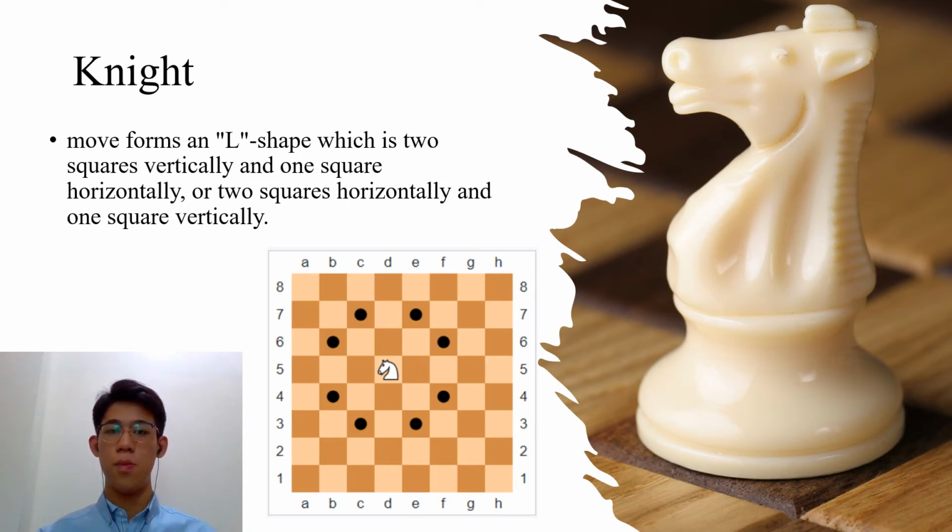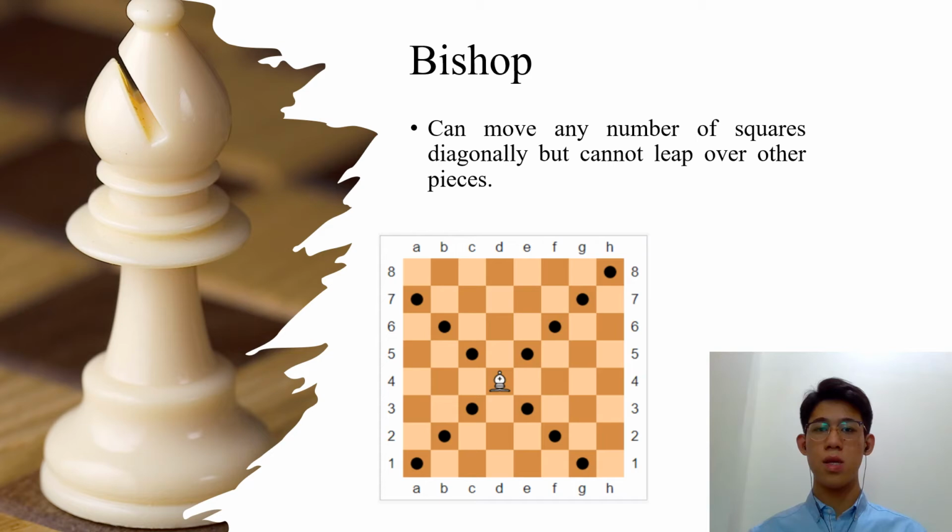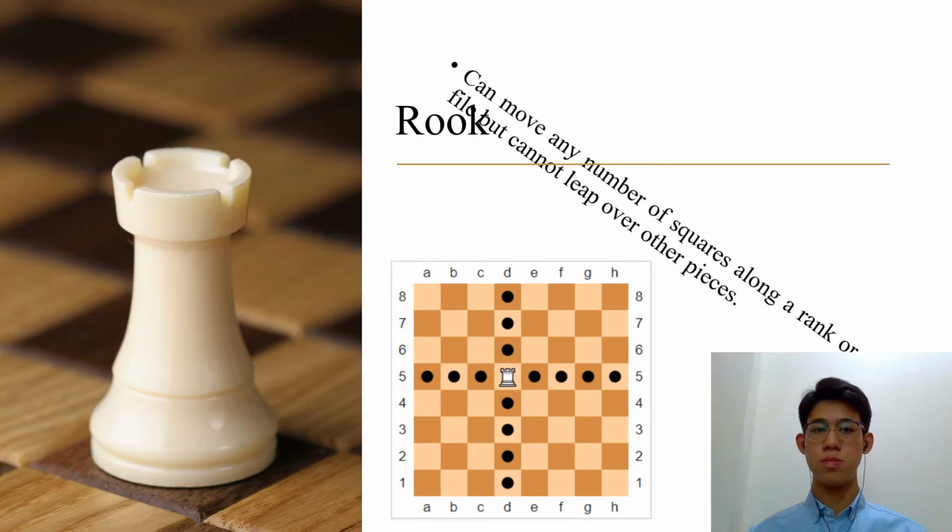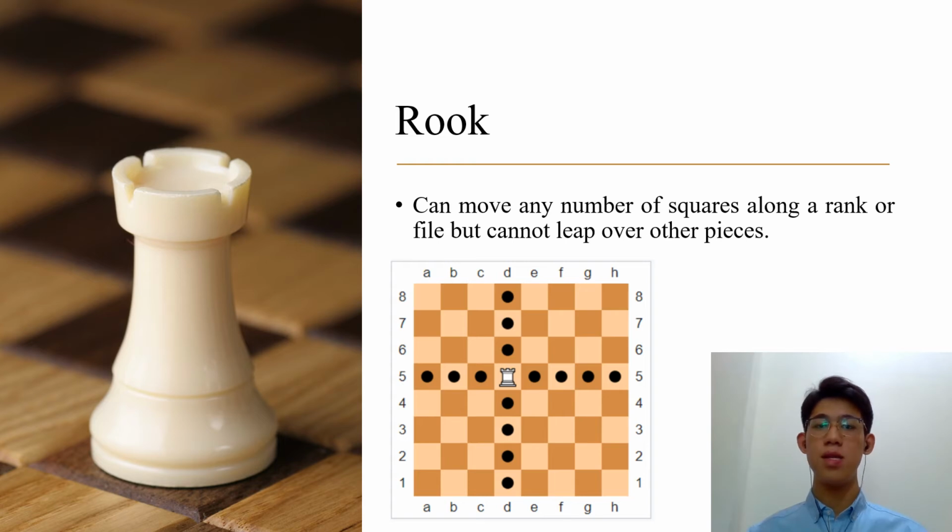The next one is the knight. Knight moves in the form of an L shape, either 2 squares vertically and 1 square horizontally, or 2 squares horizontally and 1 square vertically. It is the only piece which can leap over another. For the bishop, it can move any number of squares diagonally but cannot leap over another piece. For the rook, it can move any number of squares along the rank or file but cannot leap over another piece. It also is involved in the special movement of the king, which is called castling.